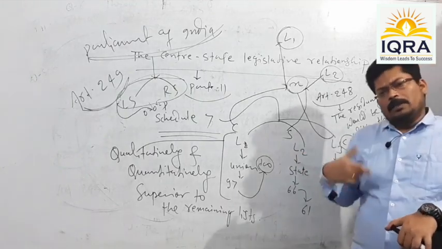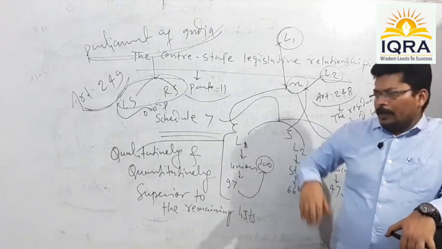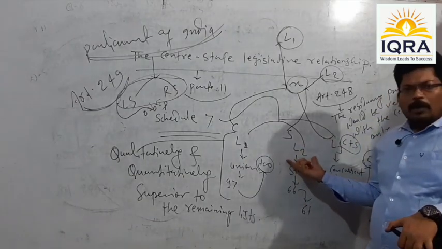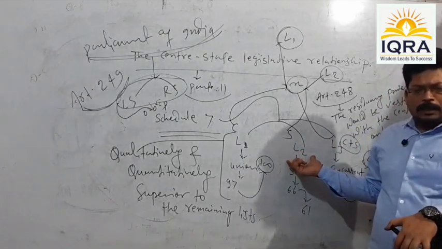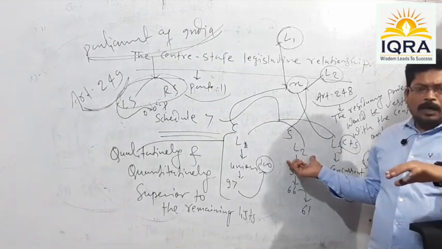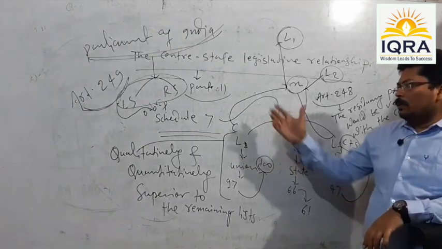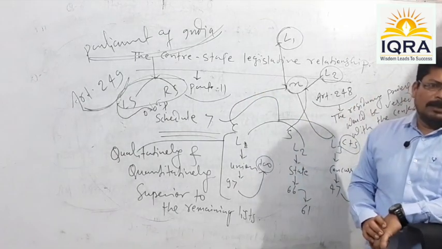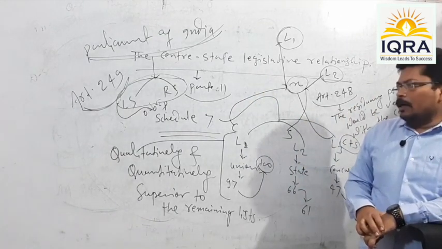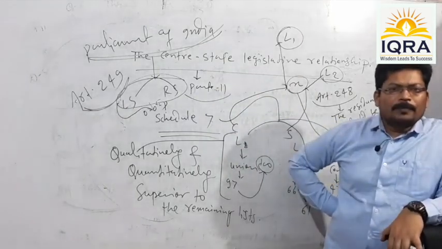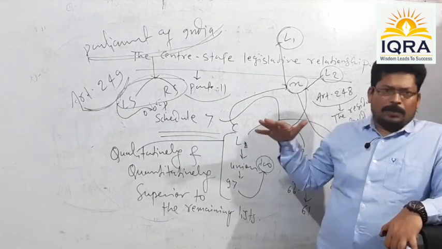If it seems in the eyes of the center that making legislation over a particular subject item of the state list would be highly beneficial in our national interest, the parliament can make legislation. In what manner? By following a particular procedure.